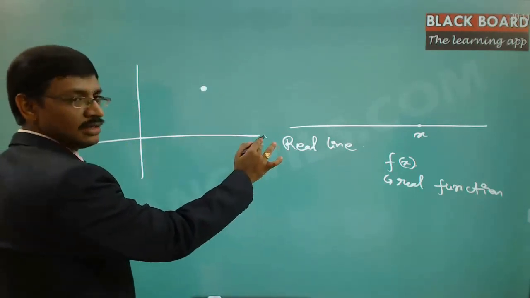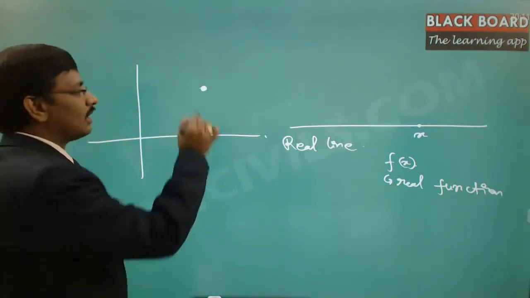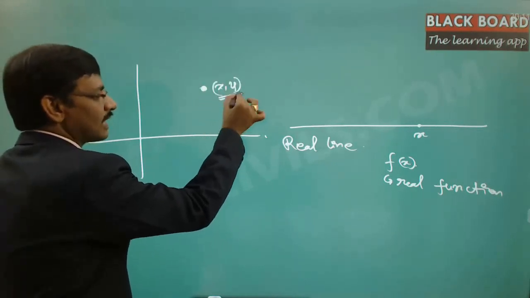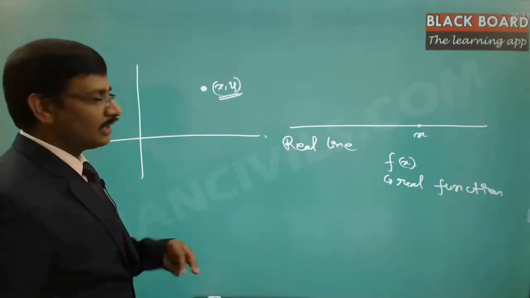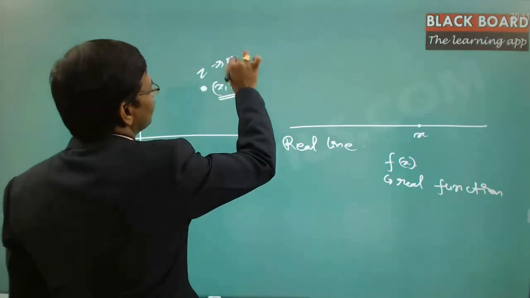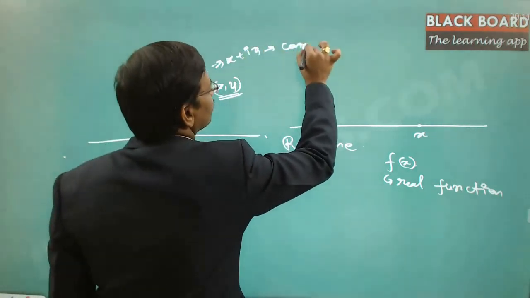One is the horizontal real line and another is the vertical real line. These two together constitute this single point, which in Cartesian coordinates we call x comma y. Here we treat this as z equal to x plus iy, which we call the complex number. So this is a complex number.